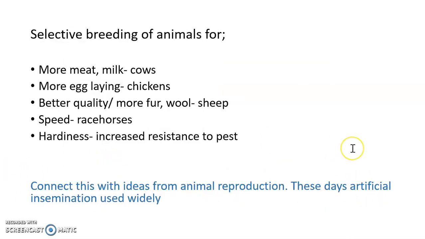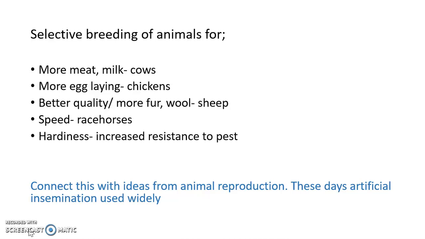But in general, we want to selectively breed animals to create more meat, to create more milk. We want to have chickens that can lay more eggs, and to have high quality eggs. We want to have sheep which are going to develop fur, which is very high quality. We can even link this to race horses, and we want to selectively breed a horse which has very, very fast running speed.